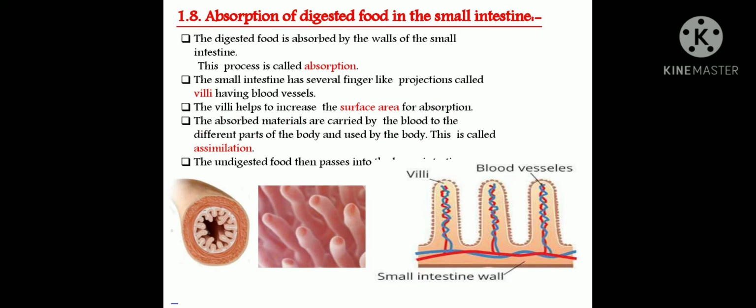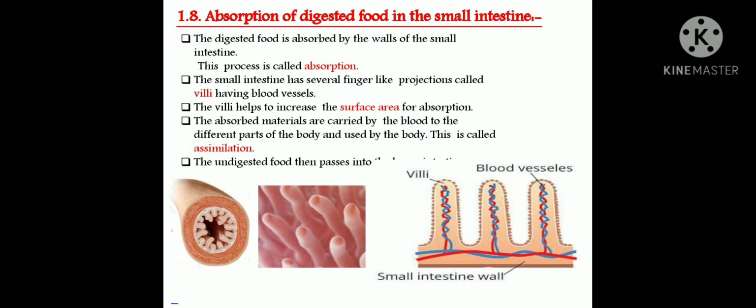Coming to the absorption of food in the small intestine, the food is absorbed by the walls of the small intestine. This process is called absorption. The small intestine has finger-like projections called villi, which have blood vessels. The villi help to increase the surface area of absorption, and whatever food is absorbed is carried to the blood.